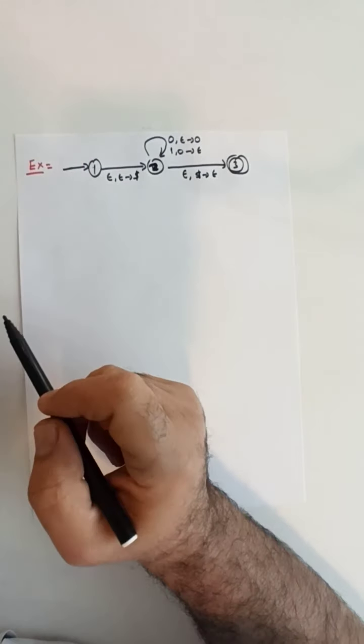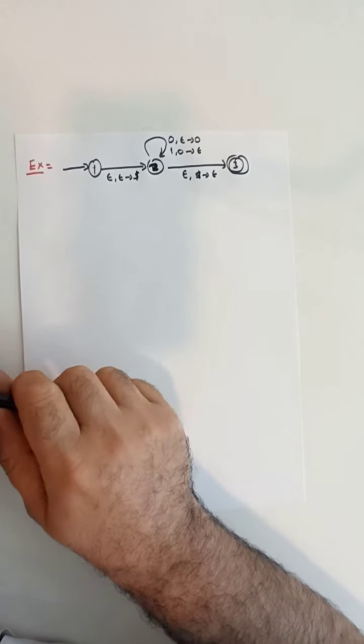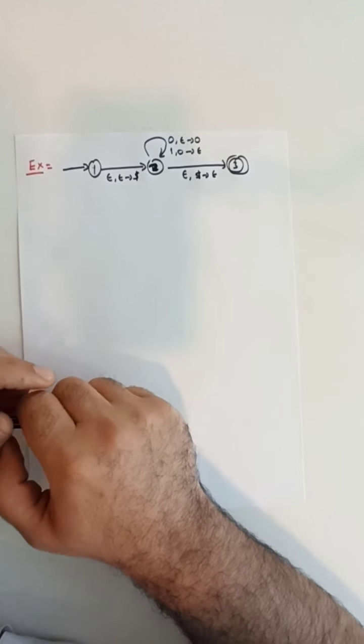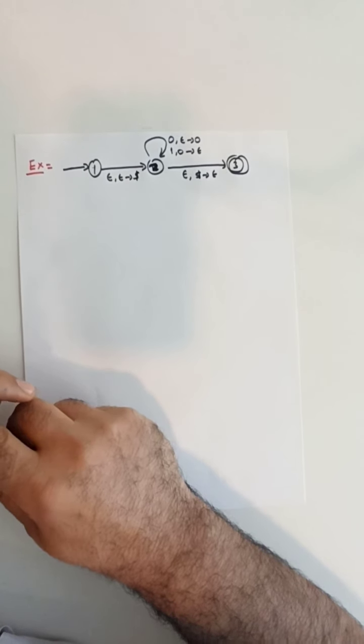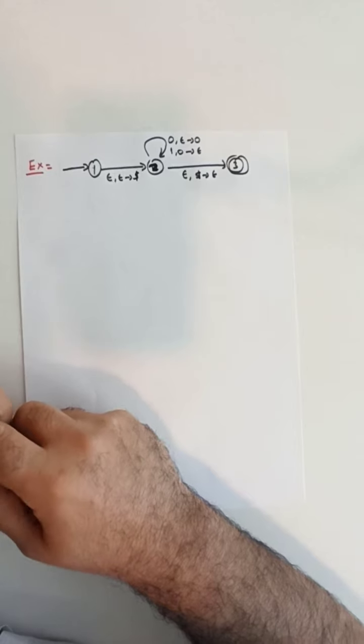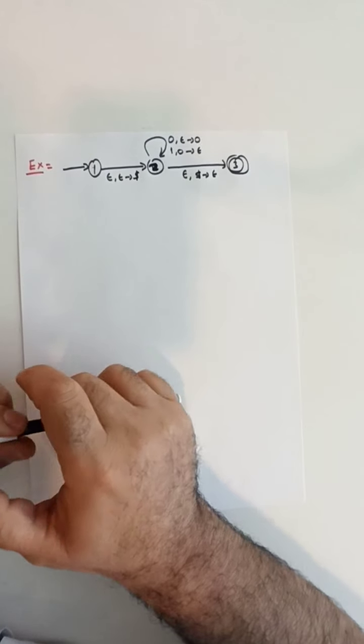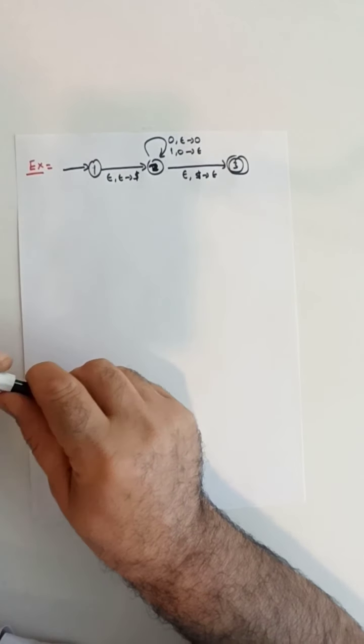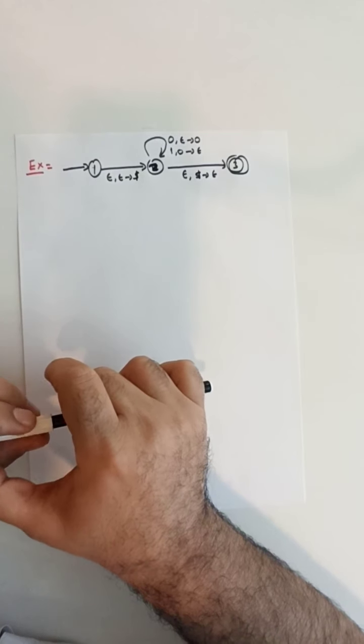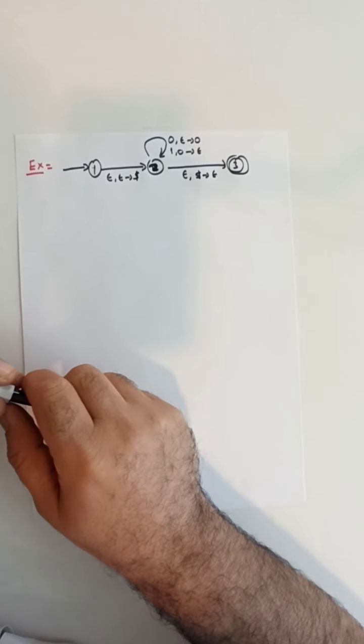This is our input PDA, and we want to convert it into an equivalent context-free grammar by applying the conversion algorithm that we just discussed. Let's first make sure that the three assumptions that we make regarding our PDA hold.